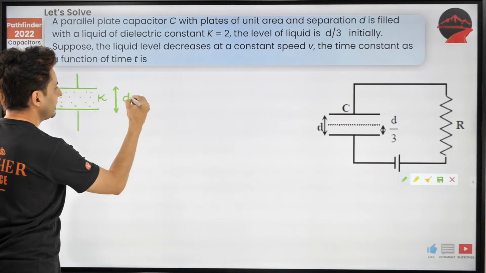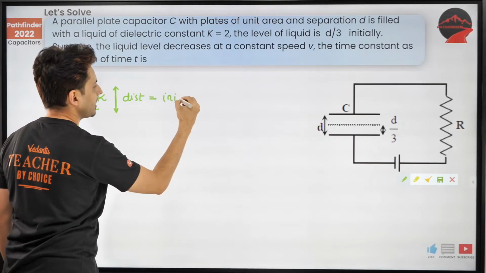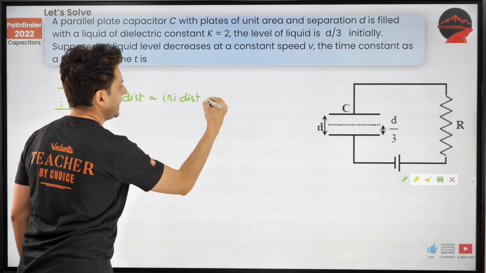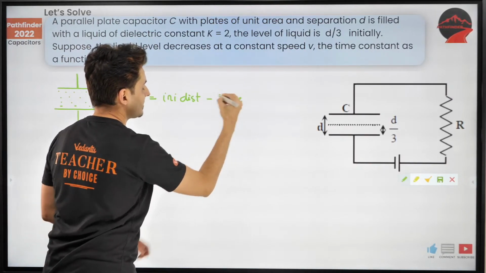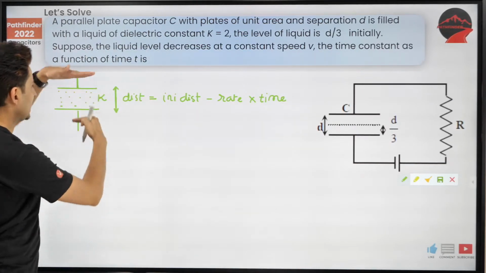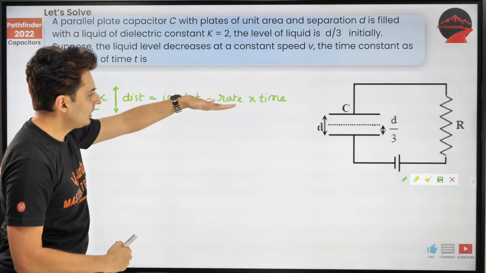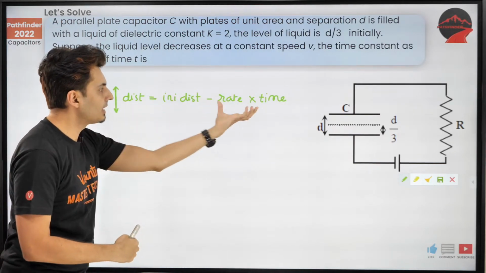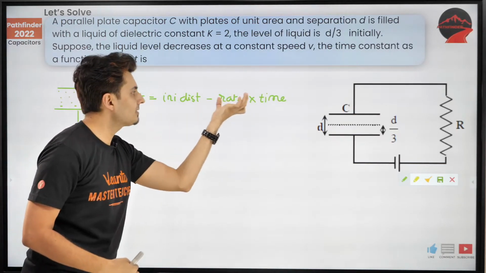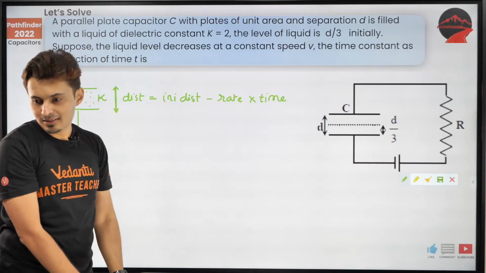Well, that distance will be the initial distance minus the rate at which the distance changes multiplied by the time. Initial distance, and it is reducing at a constant rate. So rate into time will give you how much it has decreased. So initial distance minus how much did it decrease will give you the final distance.